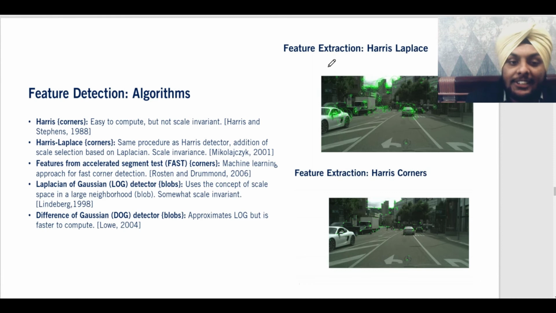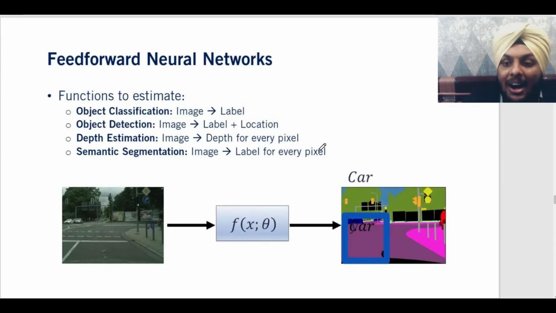There are various feature detection algorithms we use, like Harris corners, Harris Laplace, FAST corners, which you might have encountered in open libraries like OpenCV for computer vision. What they do is that the place where there is an abrupt change in the pixel value, there are chances that it is a boundary of a new object. Let's say on a black road there is a white car, so the very place where the level of the pixel, that is the color intensity, changes from black to white, there is a high surety that it is a boundary of a new object, in this case a car. And this is what powers a neural network.